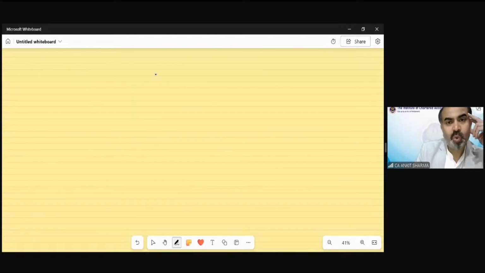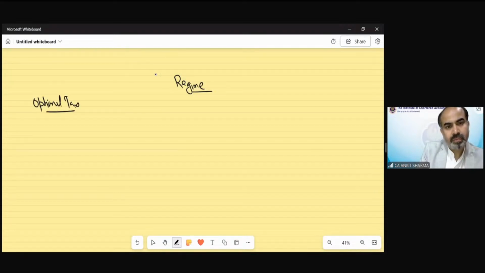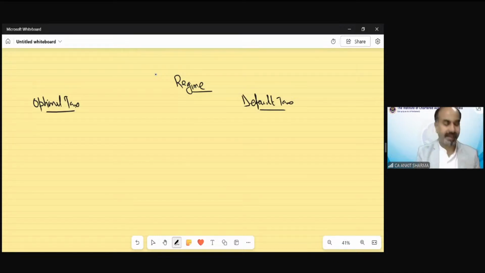So we have two schemes, or we can say two systems of taxability. One is the optional tax regime and one is the default tax regime. First of all, we are discussing the optional tax regime.